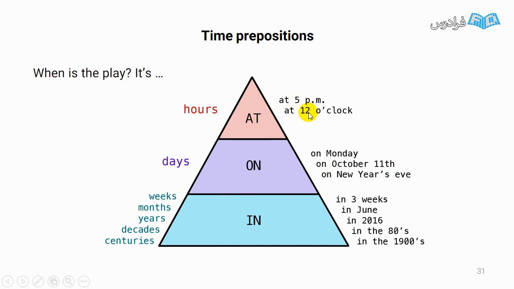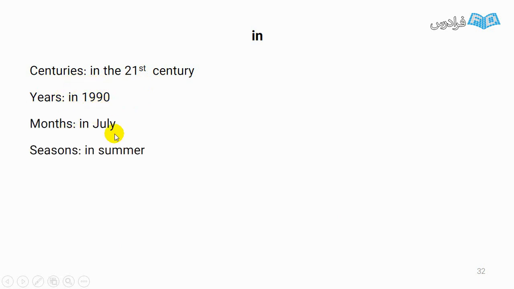Let's check in. I told you we use it to talk about centuries: in the 21st century, or in 1990, in July. We use it to talk about seasons too. For example, in summer. We use in with the morning, the afternoon, the evening.